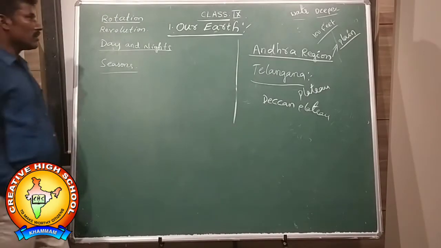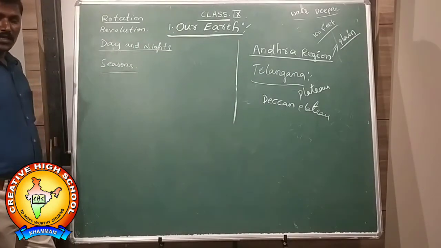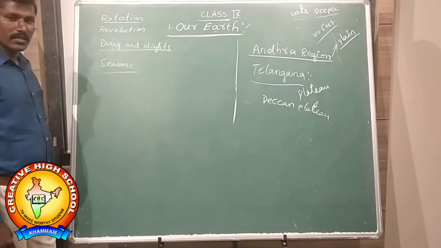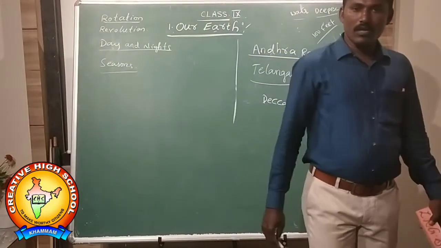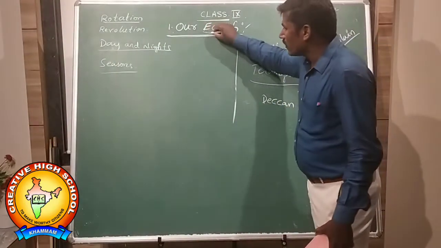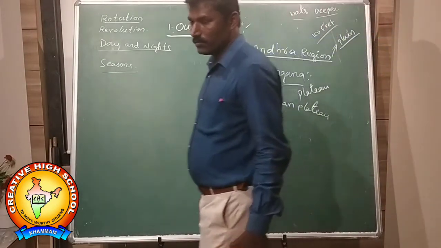Already we discussed here, Earth is a planet. In the previous class we discussed, my very educated mother just showed us 9 planets, Mercury, Venus, Earth, like this. Here we are discussing this Earth. Earth is a planet here.